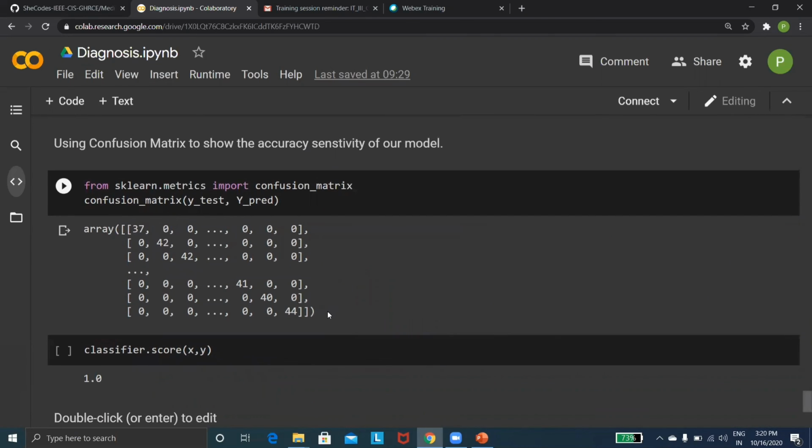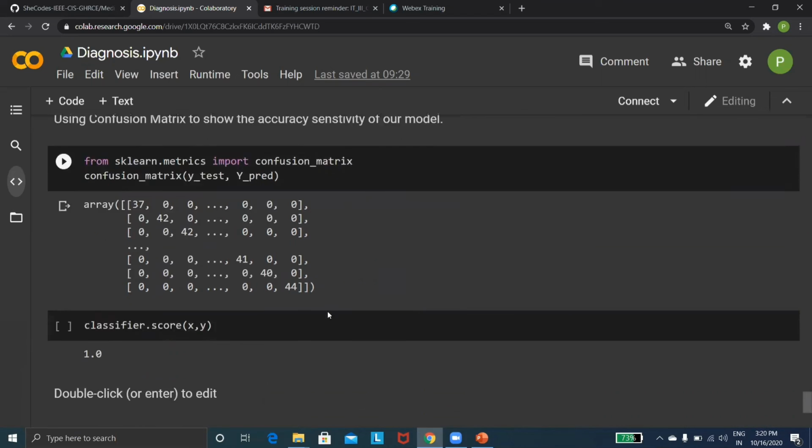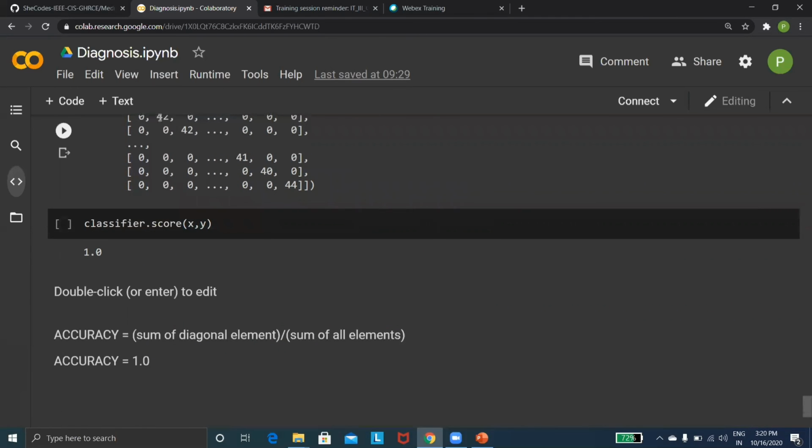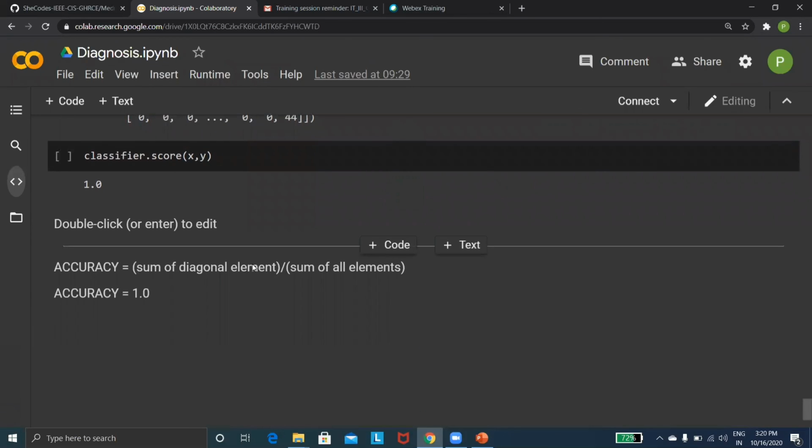This is the confusion matrix through which we can get accuracy, and the formula for accuracy is the sum of diagonal elements upon the sum of all the elements. And here all the elements other than the diagonal elements are 0. So our accuracy is 1.0.